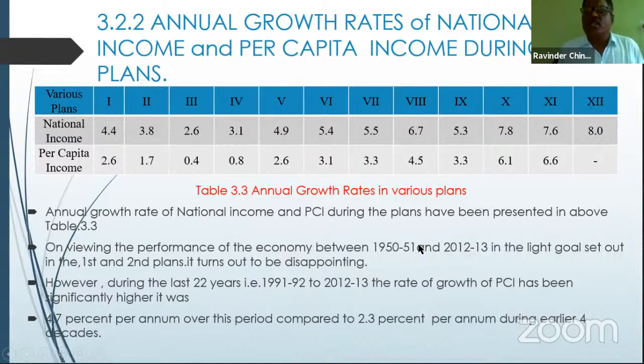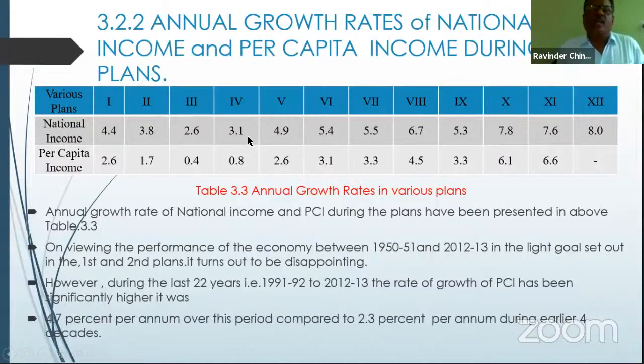It is a disappointing level of the growth rate which was achieved in our economy. But even though slow growth was recorded, it is not the highest rate of growth as per our expectation, as per our goals. However, during the 22 years from 1991-92 to 2012-13, the rate of growth of per capita income was significantly higher. A better rate of growth was achieved.